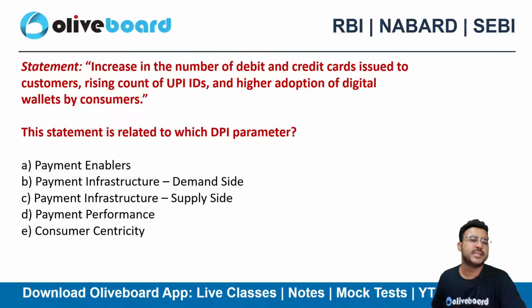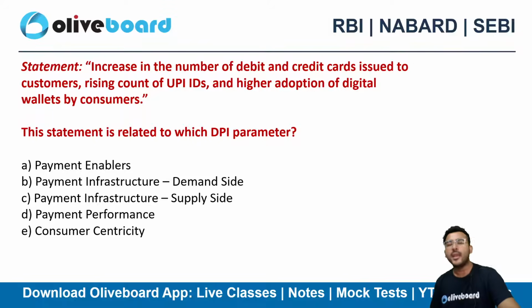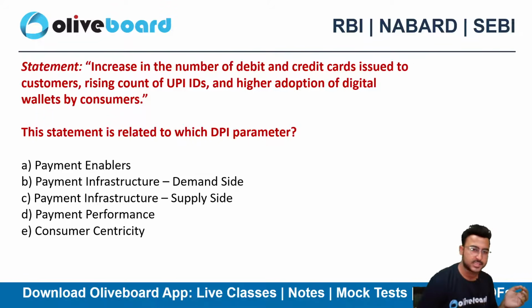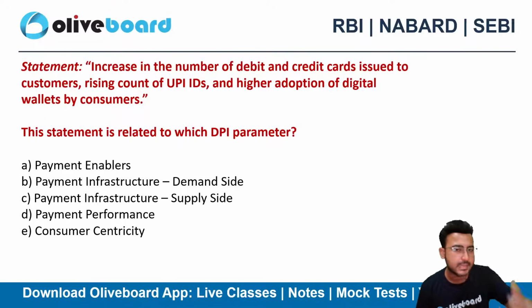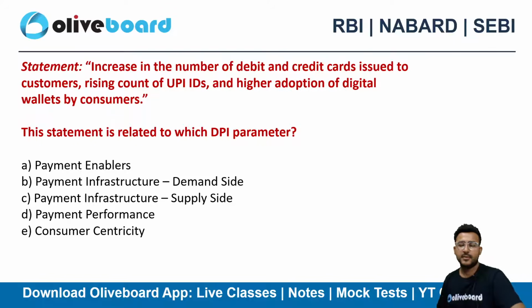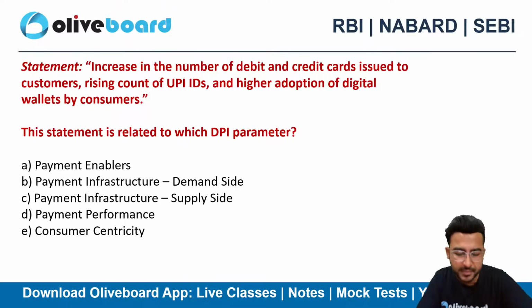Next, increase in the number of debit and credit cards issued to customers, rising count of UPI IDs and higher adoption of digital wallets by customers. This statement is related to which DPI parameter? Any idea, guys?